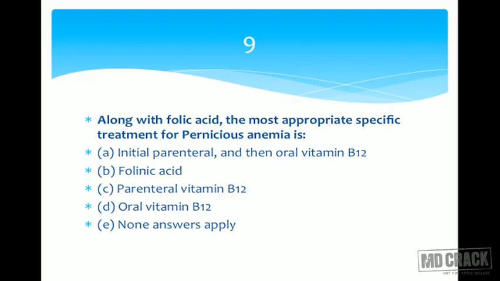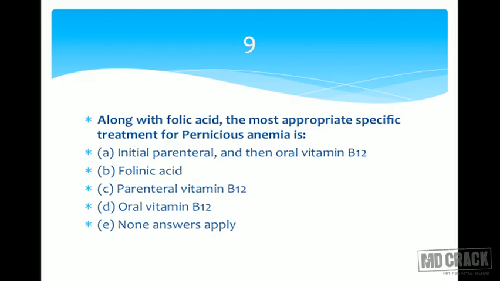So we are not in question about the folic acid now. Our issue is what is the most specific treatment for pernicious anemia. You need to know what is the most specific pathology in pernicious anemia. Then we are going to come to the answer. What is pernicious anemia? It is the deficiency of intrinsic factor of Castle. That's why vitamin B12 doesn't get absorbed when you give it by oral route of administration. The intrinsic factor of Castle comes from the gastric parietal cells. And if you put vitamin B12 in your stomach, then there's no intrinsic factor of Castle, so it is not going to get absorbed. Are you appreciating? So in pernicious anemia, there's no use of giving oral vitamin B12.